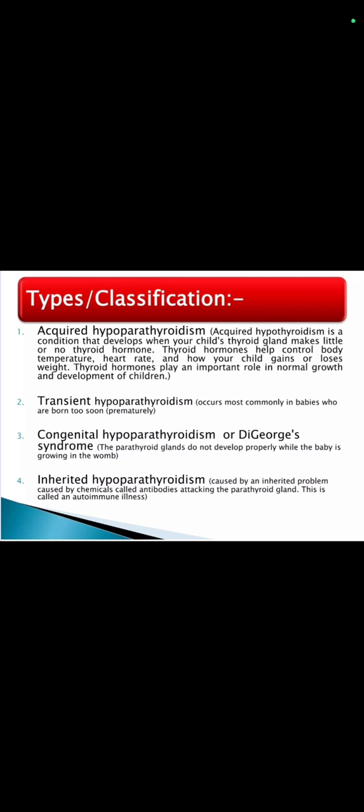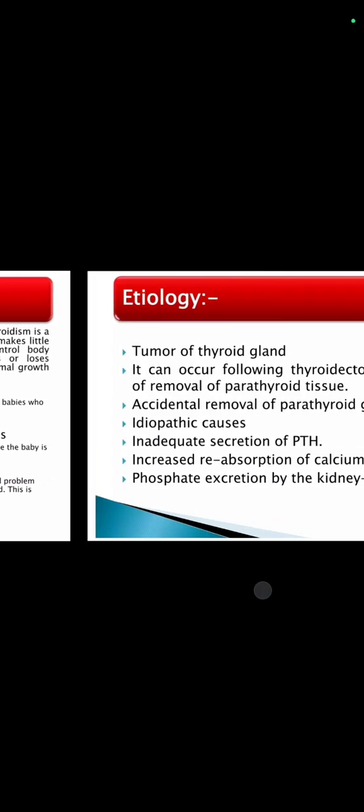Transient hypoparathyroidism. It occurs most commonly in babies who are born too soon. Congenital hypoparathyroidism. The parathyroid glands do not develop properly while the baby is growing in the womb. Inherited hypoparathyroidism is caused by an inherited problem, caused by chemicals called antibodies attacking the parathyroid gland. This is called an autoimmune illness.